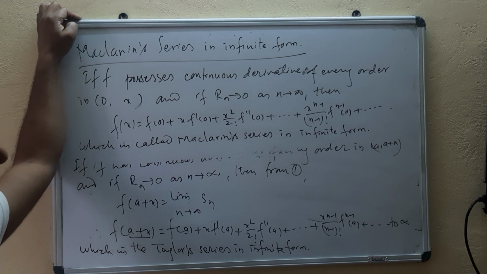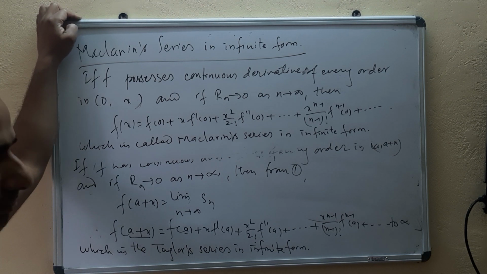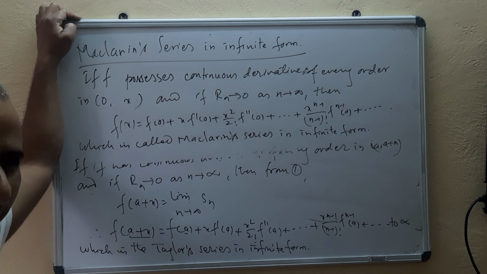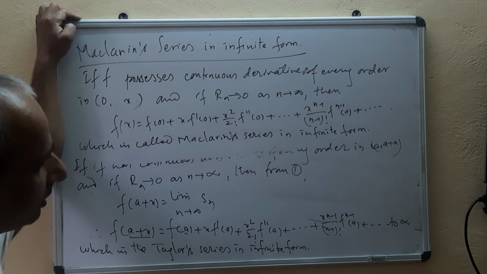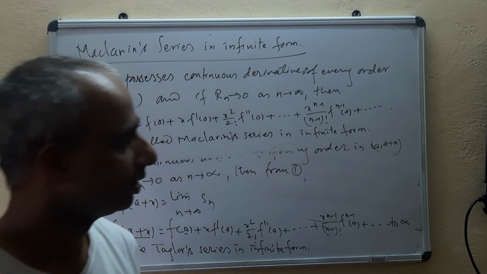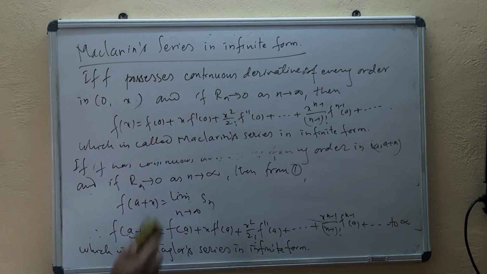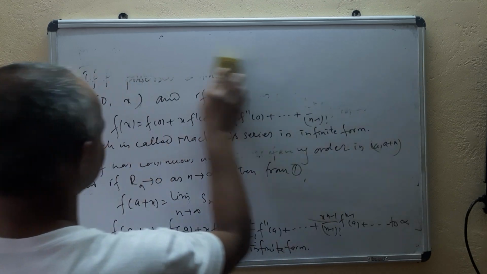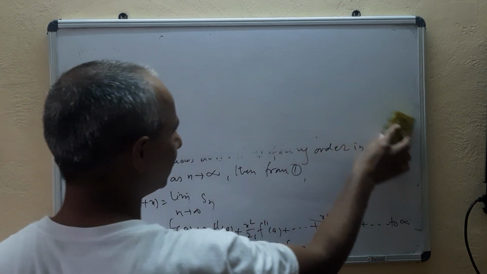Meaning as you go on increasing the order of derivative, the remainder must be decreasing. If these two conditions are satisfied, then only the Taylor series expansion or Maclaurin series expansion of a function will be valid. Otherwise, we cannot expand in the given interval.